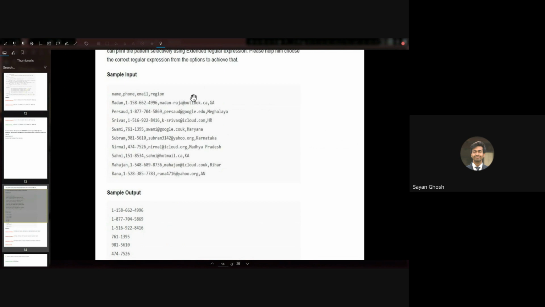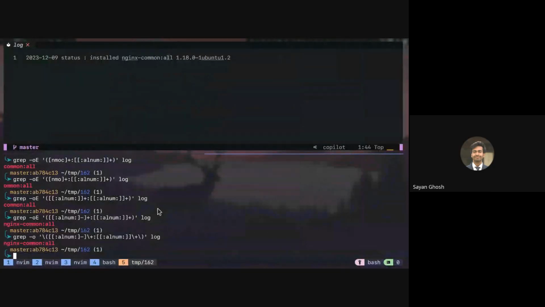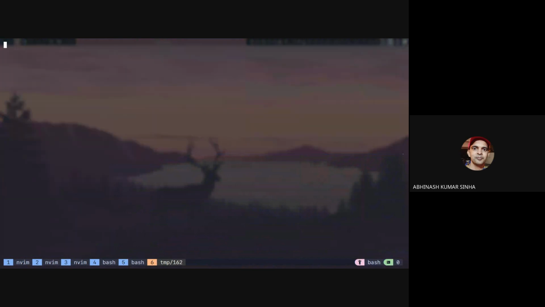So here you can see we have this input data where we have name, phone number, email, and region. Right? So you can see that dash is there in the email also for some people. So we don't want to just match dash. So it should also follow in this format. Yeah, so digit plus dash, digit plus something. No, number instead of NM. Yeah, so you can use that, but we also have to.